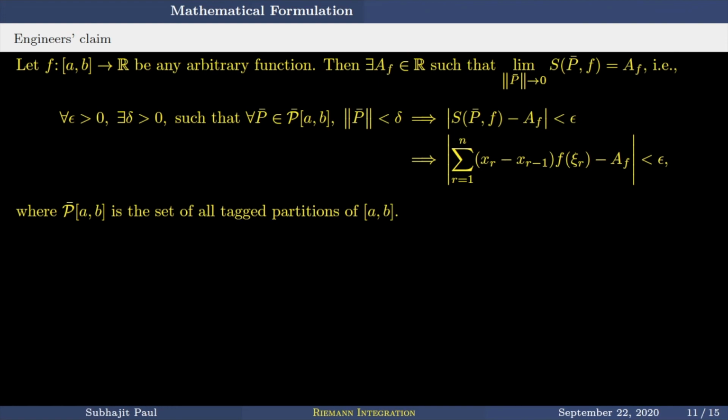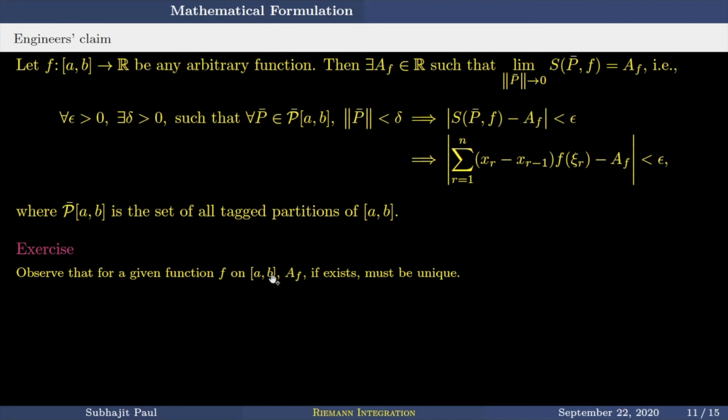Fine. An immediate exercise. Observe that for a given function f defined over a closed bounded interval [a, b], A_F, this area, if it exists, must be unique. This one you will not find in any book. You need to get the idea of how to prove the uniqueness of limits from the limits of sequences and all those things. Get the idea from there, apply the same here, and show me this one before the next class.